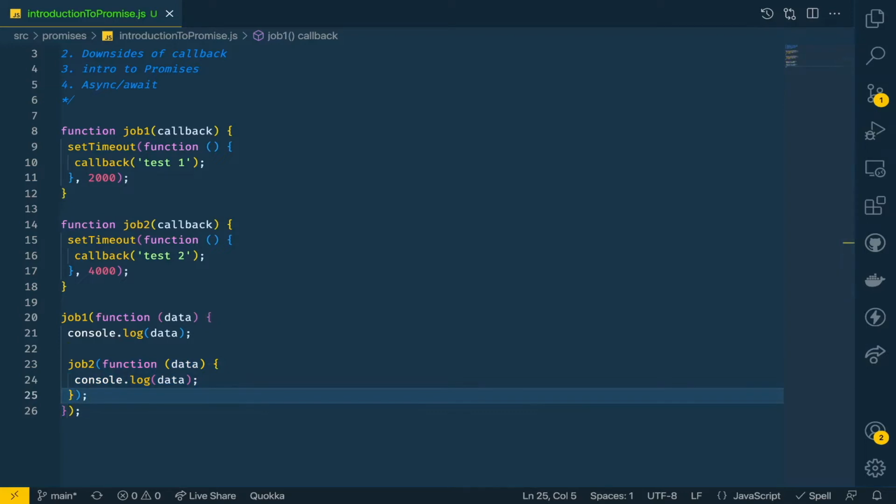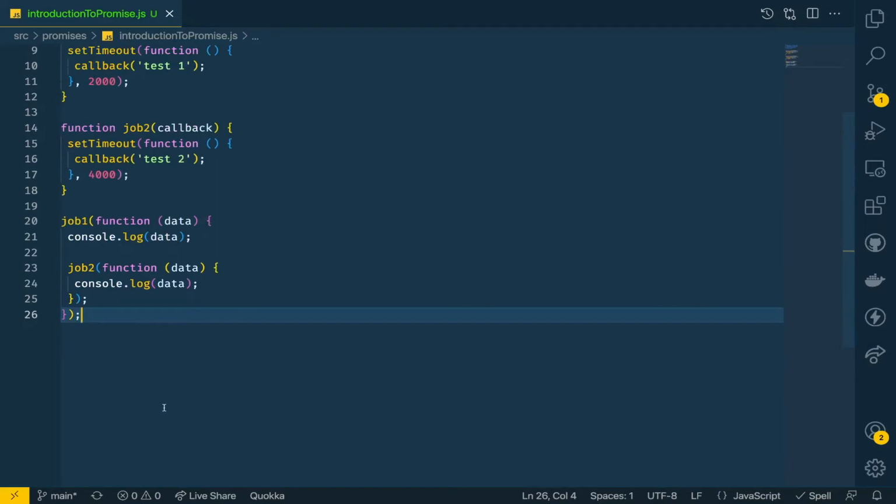By looking at this code, we can see that we want to call job 2 after job 1. Job 1 takes a callback as an argument, therefore we have to call job 2 directly in our callback. This is the kind of code which forces us into a monolithic design, because each callback must know the next callback. Here, job one's callback should know the next callback to be called. That's what makes it worse.